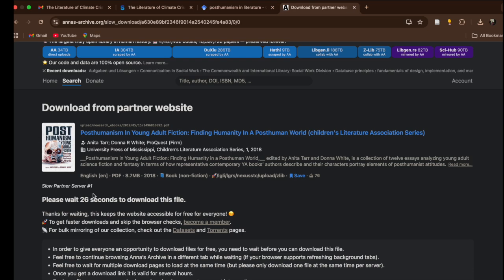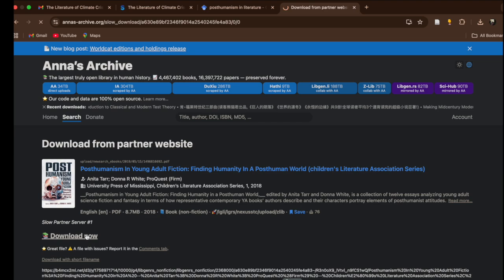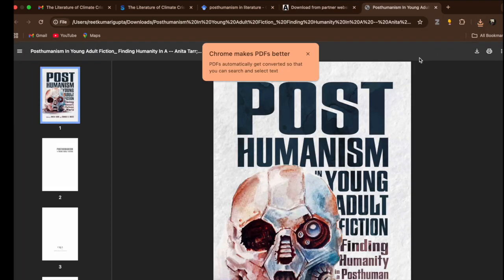Okay, so let's just wait for some more time and then I'll show you how to look at the content. You don't have to read everything. You'll have to look at the content and then think about how to build the text, how to build ideas, okay? Download is now done, and you will see the downloading starts and it has downloaded, okay?